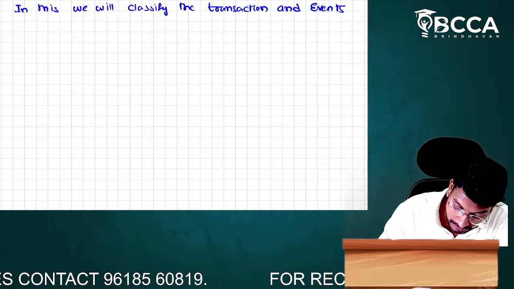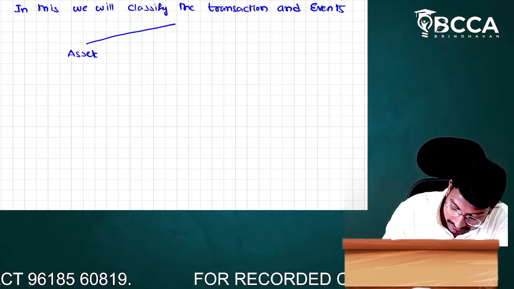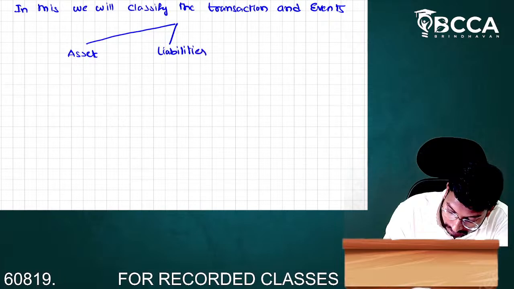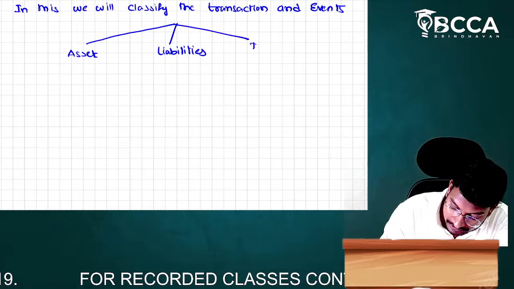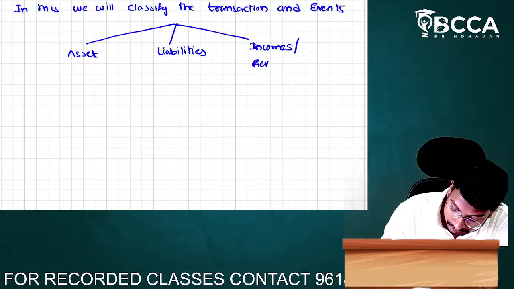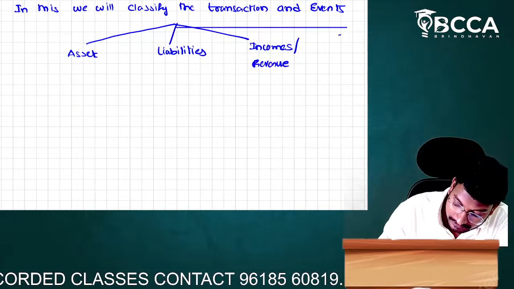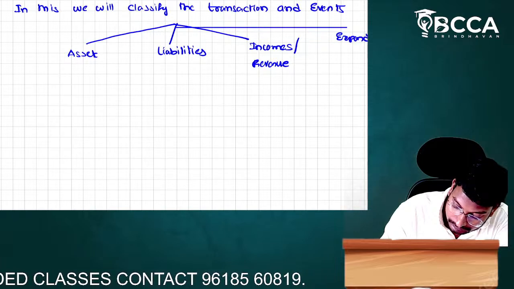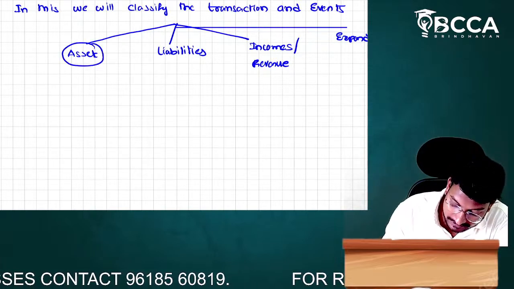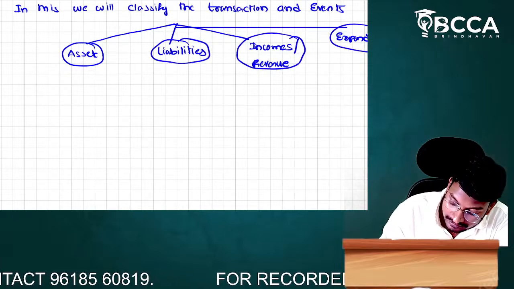How do we classify, sir? First one, assets. Second, liabilities. Third, incomes, also called revenue. Next one, sir? Expenditure. Likewise, we have to classify. First one, what is our classification? Asset. Second one, liabilities. Third one, incomes or revenue. Fourth one, expenditure.